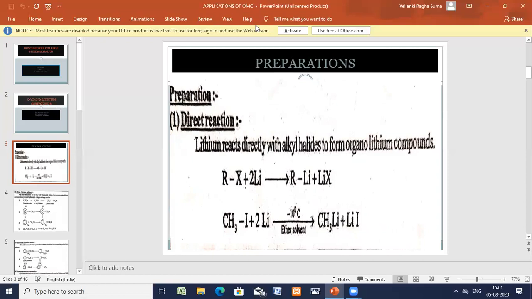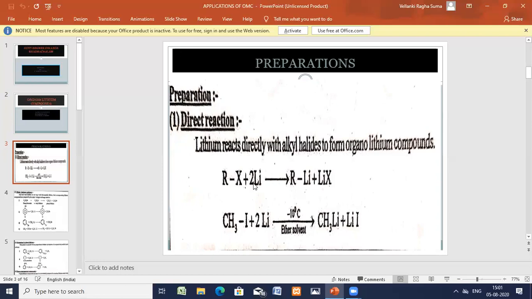First, the preparation of organolithium compounds by the direct method. In this direct method, the metal reacts directly with the alkyl halide. Lithium reacts directly with the alkyl halide and forms organolithium compounds.